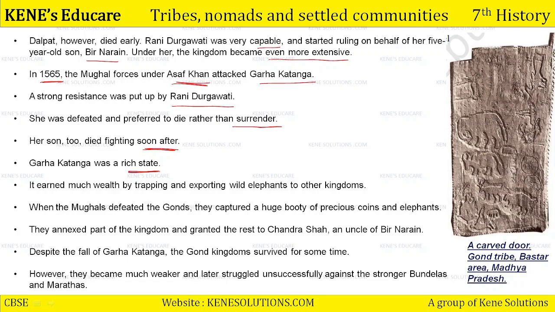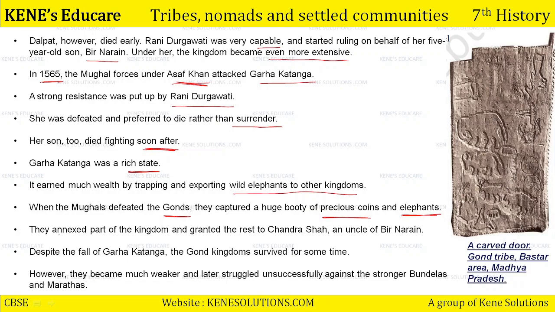Gadkatanga was a rich state. It earned much wealth by trapping and exporting wild elephants to other kingdoms. When the Mughals defeated the Gonds, they captured a huge booty of precious coins and elephants as well. And these wild elephants were very important for the purpose of wars. That is why Mughals wanted to capture Gond and their territory, because they had very rich resources of forest and animals.